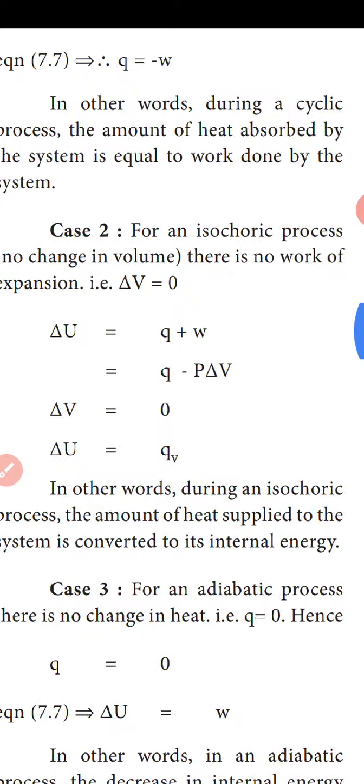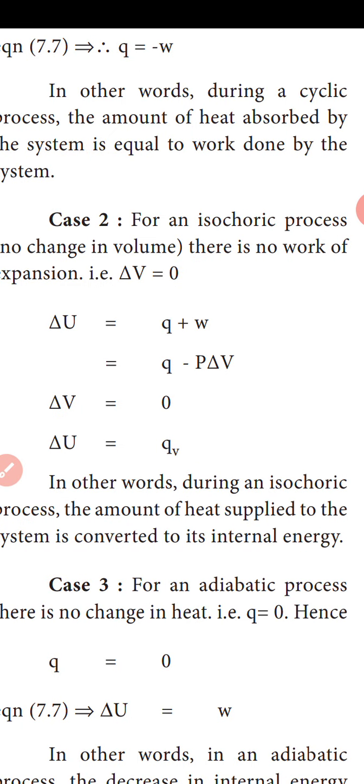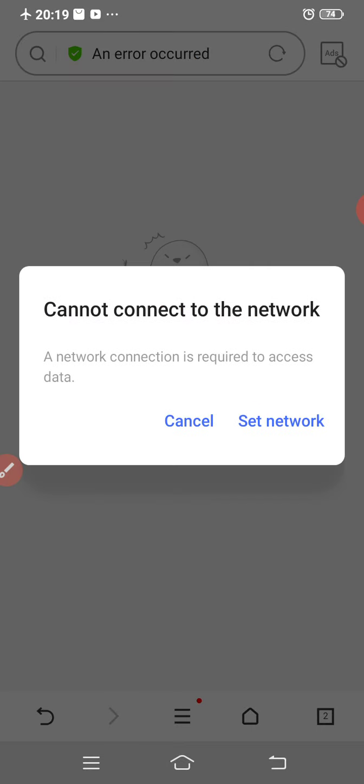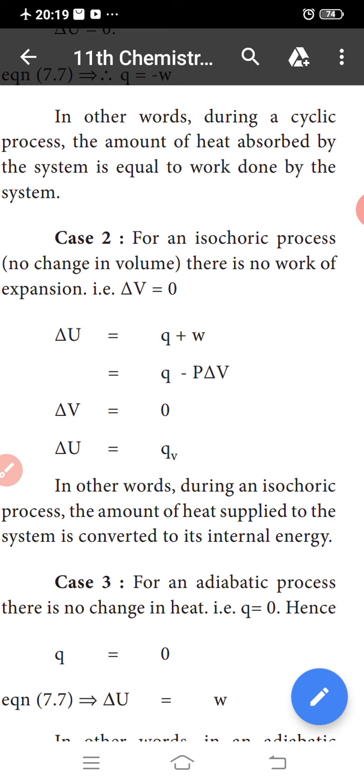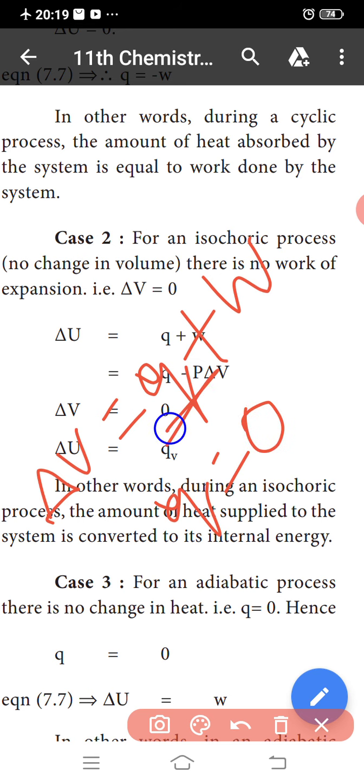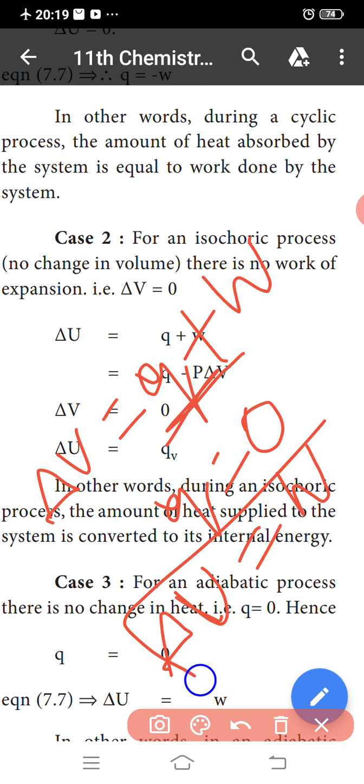energy. Okay, case 3, for an adiabatic process, there is no change in heat. Q is equal to 0. Hence, del U is equal to Q plus W, where Q is equal to 0, so del U is equal to W. So this is the adiabatic process.